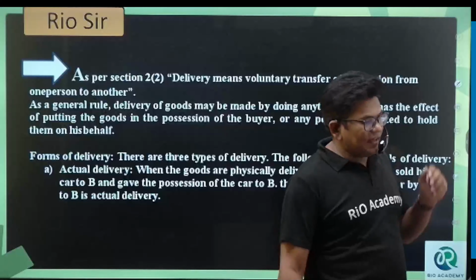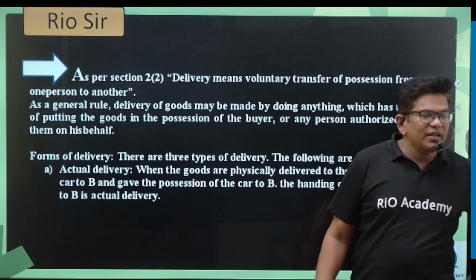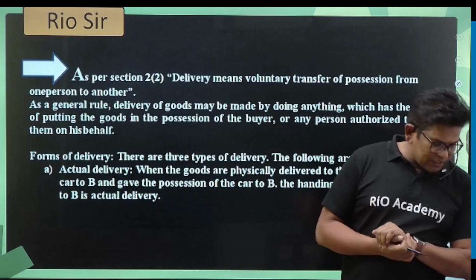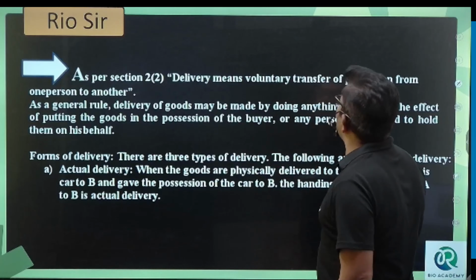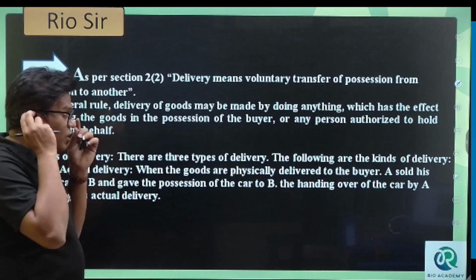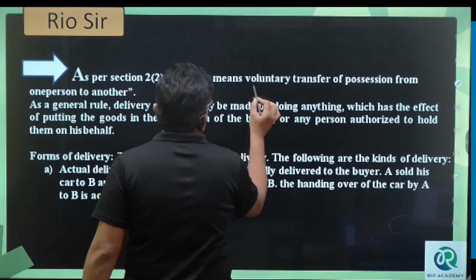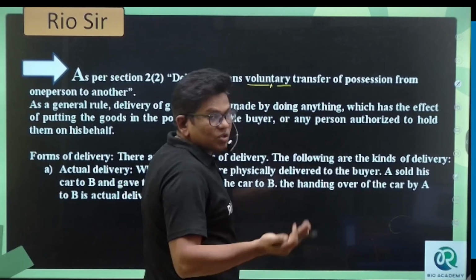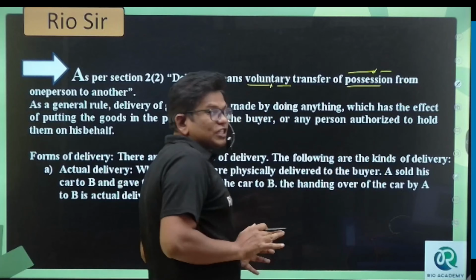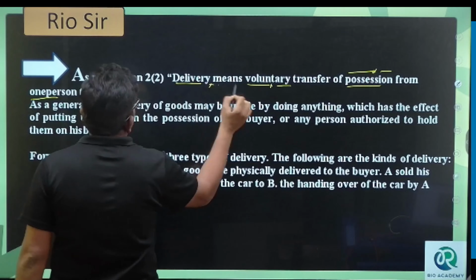So here we have the question as per Section 2 subsection 2. Delivery means what? Ownership transfer from one person to another person. Remember, delivery means a transfer of the goods, transfer of the possession of the goods, transfer of the ownership of the goods from one person. So what we have to write? Delivery means voluntary transfer of possession, control, ownership, everything from one person to another.